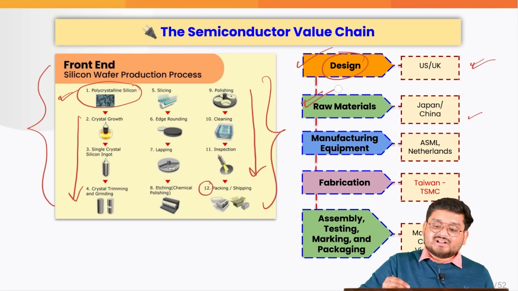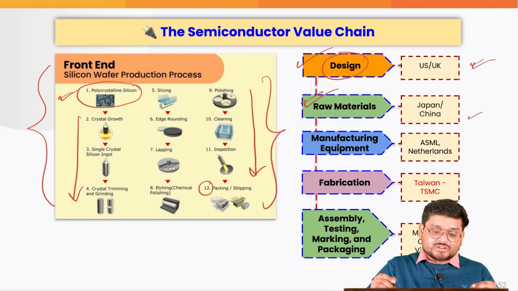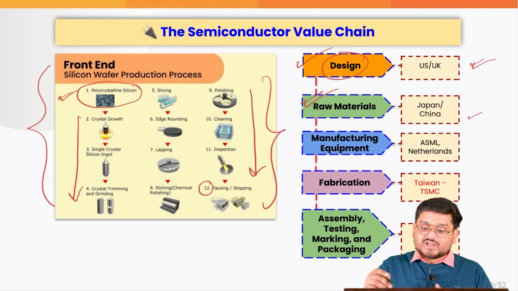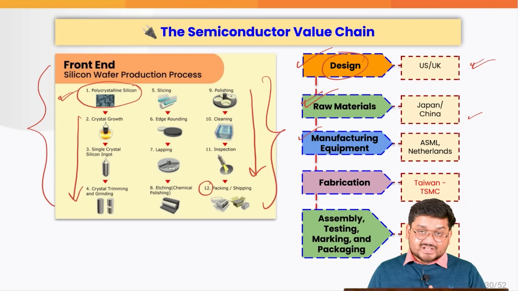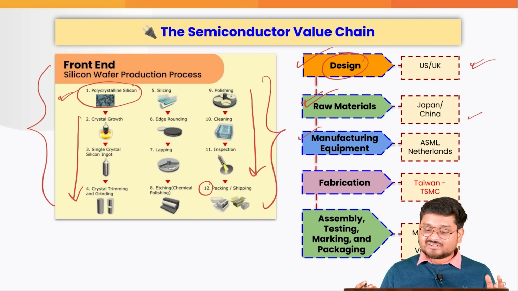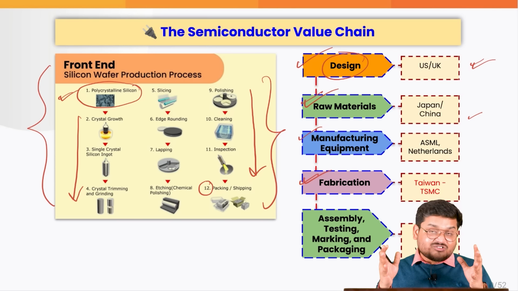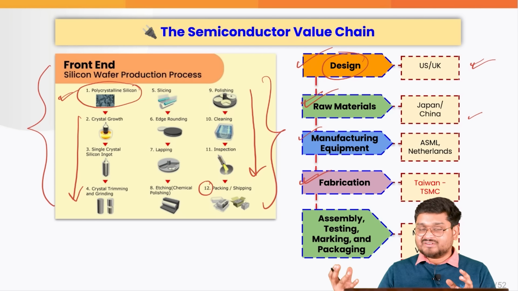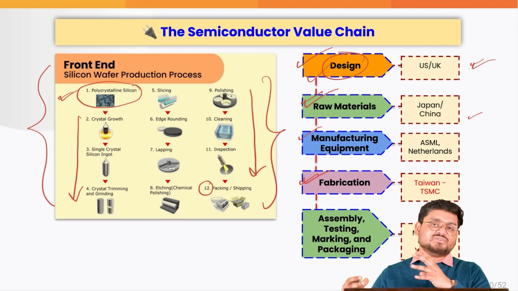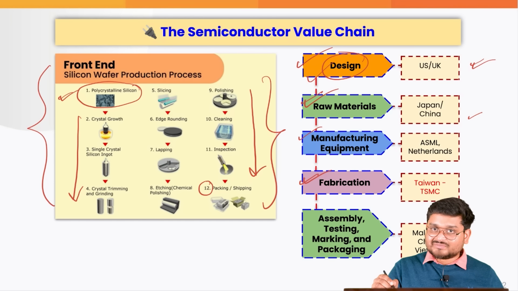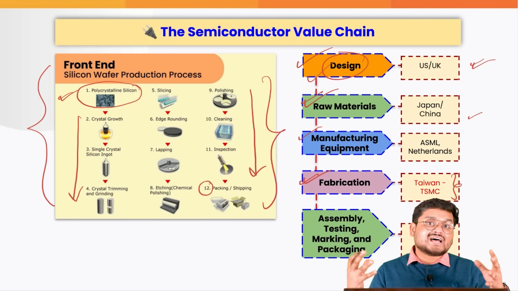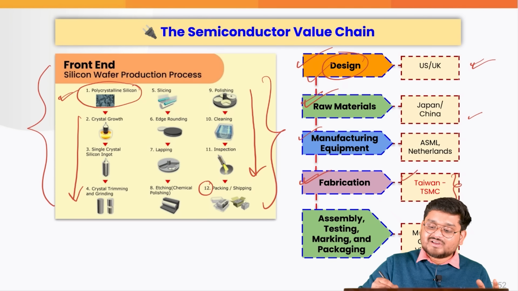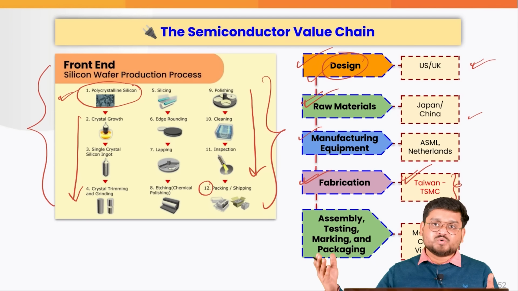Next, the raw materials come from Japan and China. All the raw materials, silicon and various other materials, come from Japan and China. Also, equipment manufacturing comes from, for example, the Netherlands. Also, the fabrication, this is actually where finally the chips are made, right? Finally, after designing and raw materials, they are made at various factories. So this is dominated by Taiwan, by TSMC. You may have heard about this company a lot because they have signed a lot of deals with India too. I'm going to show you at the end.